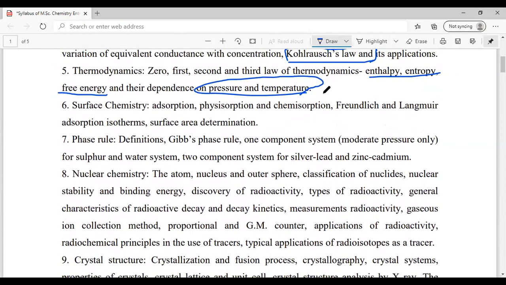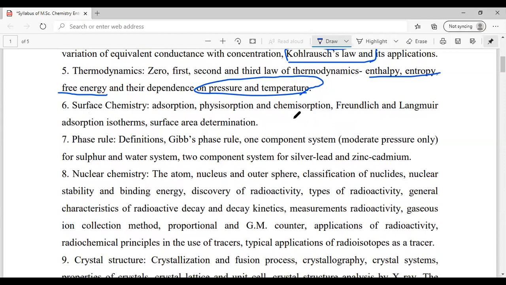Again, I have done all these. I'll give the playlist of all the physical chemistry, as well as the inorganic chemistry and organic chemistry videos, in the description box. Please watch them. I think you can complete it in one day, and all the important topics will be covered within that day. It is a guarantee from my part.